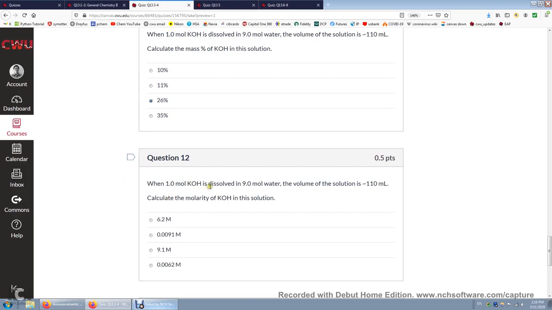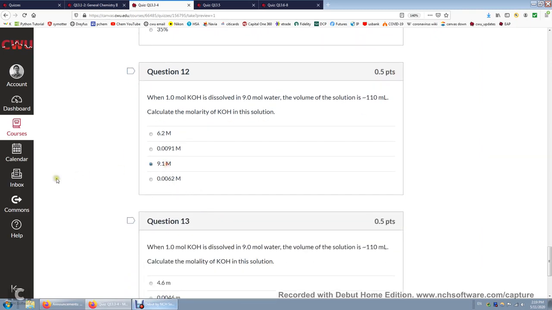Well, 1 mole KOH is dissolved in 9 moles of water. The volume is given to you. What's the molarity? The definition of molarity is the moles of the solute divided by the volume of the solution. So 1 divided by 0.11 liters. Okay, so it's going to be 9.1 molar.